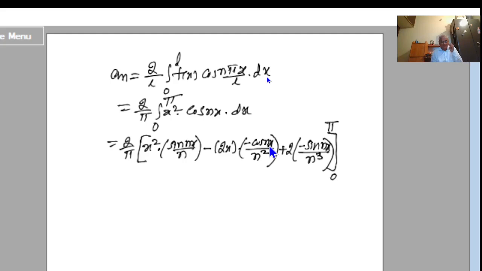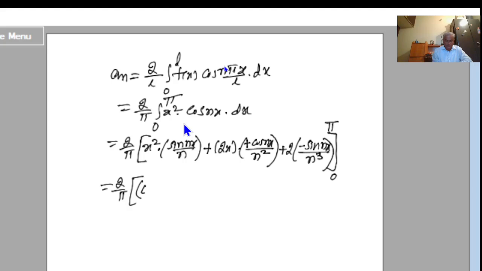Now this is equal to 2 by pi. Substituting the limits. Now here minus is there, minus is there, so I can make this plus and plus. If I put x equal to pi, I have sine here. Sin n pi becomes 0, therefore the first term becomes 0.